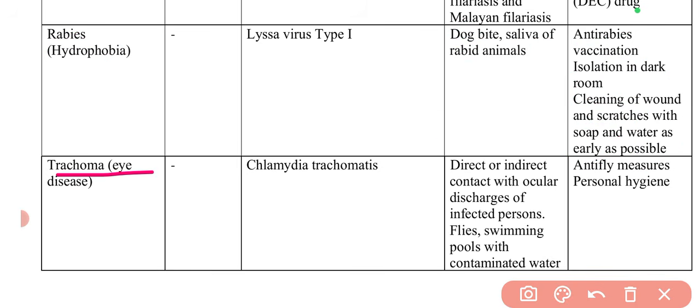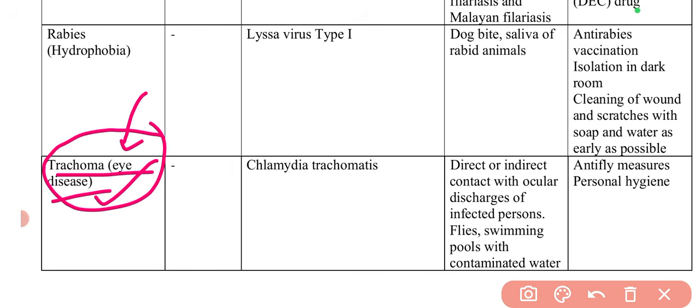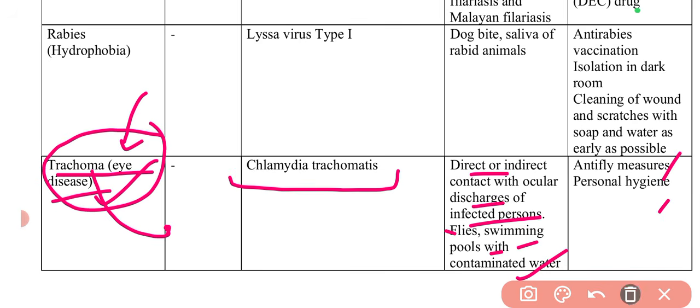Next is trachoma, which is an eye disease. This question is also asked: what is trachoma? Trachoma is related to the eye. It is an eye disease caused by Chlamydia trachomatis, and it can be spread by direct or indirect contact with ocular discharge of infected persons through flies, swimming pools, contaminated water. Preventive measures are anti-fly measures and personal hygiene only.